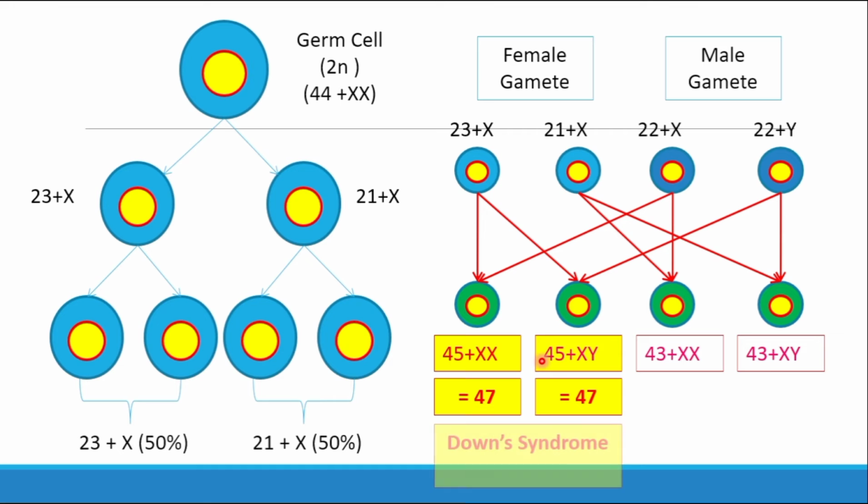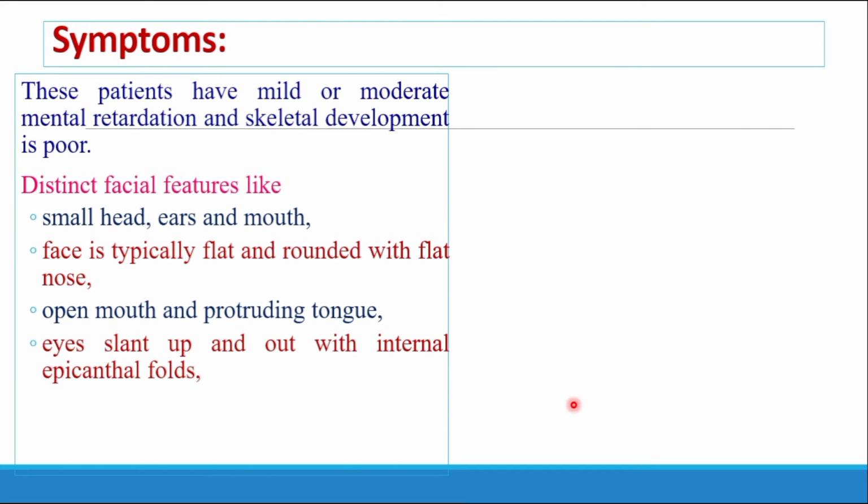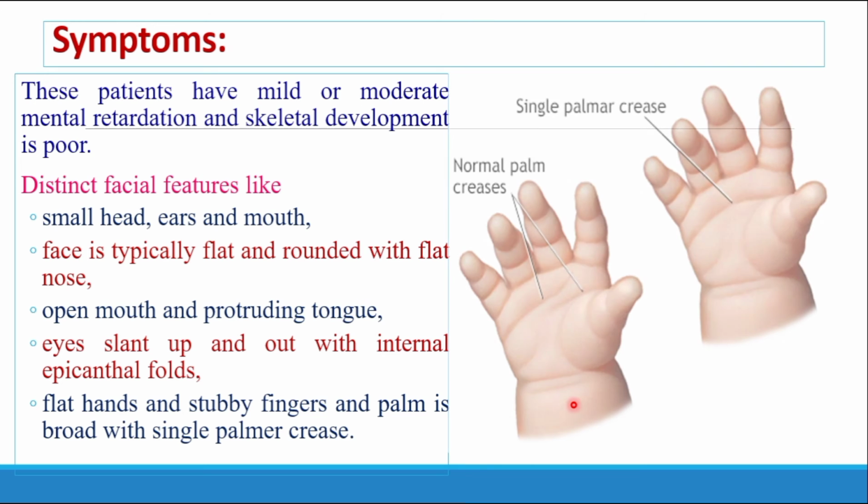Means instead of the 46, how many chromosomes is here? Yes, there is a presence of the 47 chromosomes. So we have already studied the symptoms of the Down syndrome individual. That is, there is a presence of many loops.